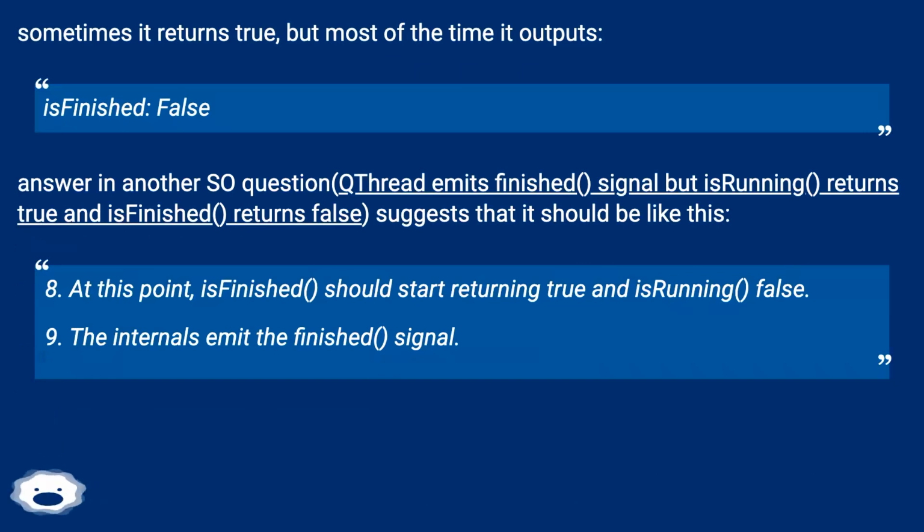Sometimes it returns true, but most of the time it outputs isFinished false. Answer in another Stack Overflow question: the thread emits the finished signal but isRunning returns true and isFinished returns false, which suggests it should be like this. At this point, isFinished should start returning true and isRunning false. The internals emit the finished signal.